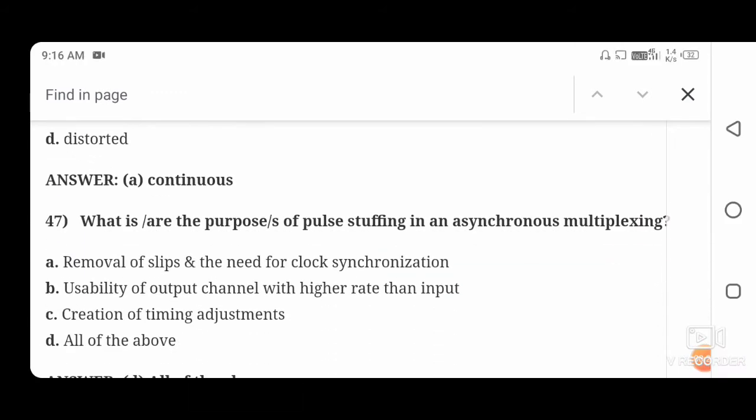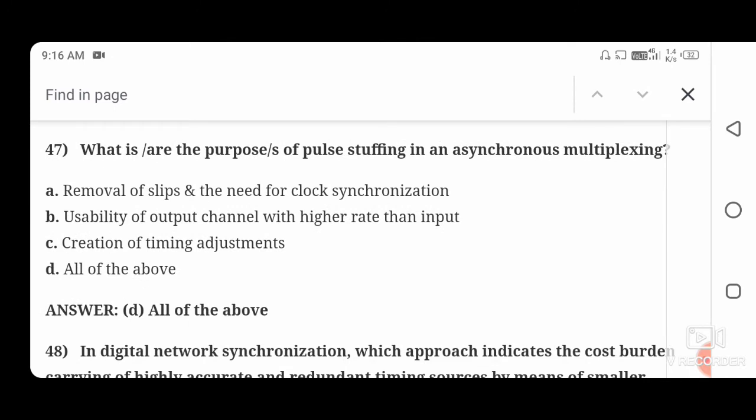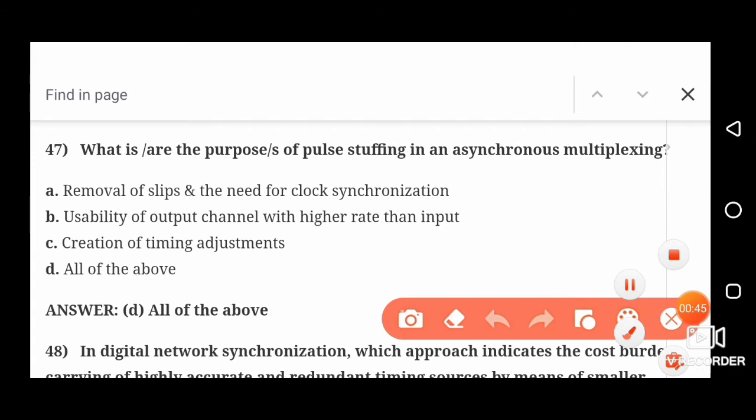Next question. What is the purpose of the pulse stuffing in an asynchronous multiplexing? So the right answer is removal and slip of the need for the clock synchronization, usability of the output channel with the higher rate and then input, creation of timing adjustment. So the right answer is all of the above. Option D is the correct.